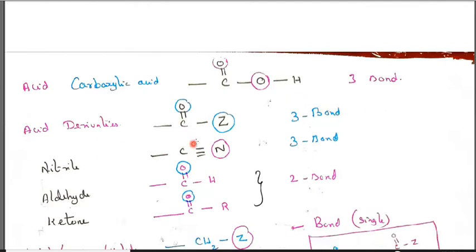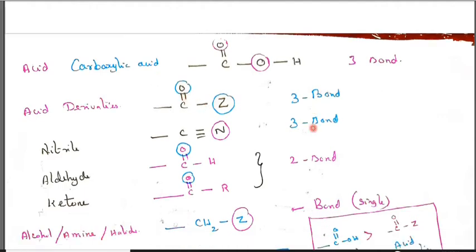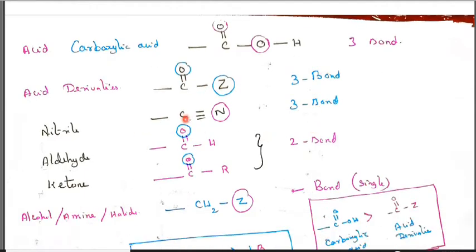Then acid derivative, C double bond O Z, I mean it can be ester, acid chloride or amide, acid halide, like that we can add. So apart from carbon and hydrogen, here a single bond and here a double bond, totally 3 bonds. Then nitrile, C triple bond N, carries nitrogen with a triple bond, 3 bonds. Then aldehyde, CH double bond O. Other than carbon and hydrogen it has only a double bond, 2 bonds.